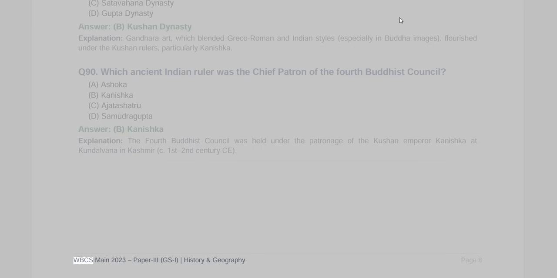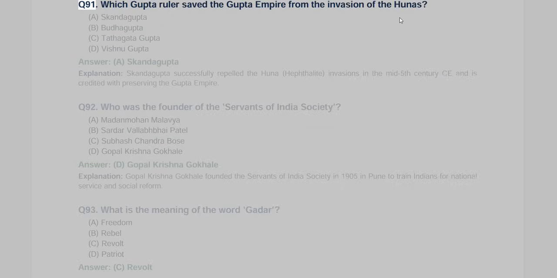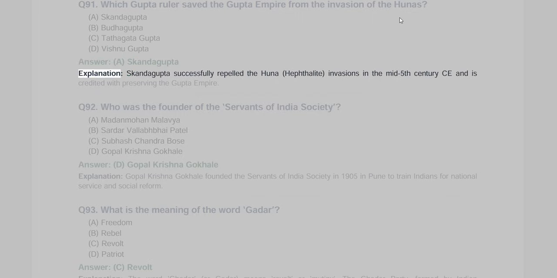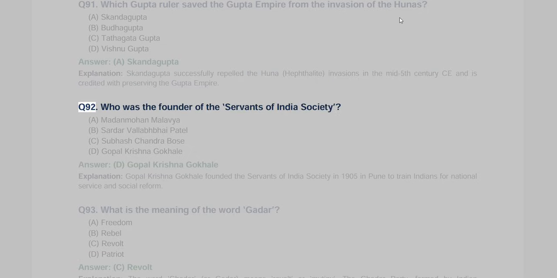Page 8 WBCS Main 2023, Paper 3, GSI, History and Geography. Q91. Which Gupta ruler saved the Gupta Empire from the invasion of the Hunas? A. Skandagupta, B. Buddhgupta, C. Tathagat Gupta, D. Vishnu Gupta. Answer A. Skandagupta. Explanation: Skandagupta successfully repelled the Huna Hephthalite invasions in the mid-5th century CE and is credited with preserving the Gupta Empire.